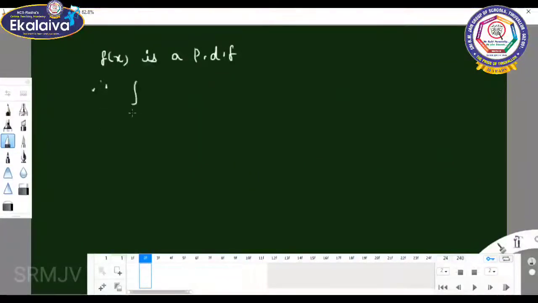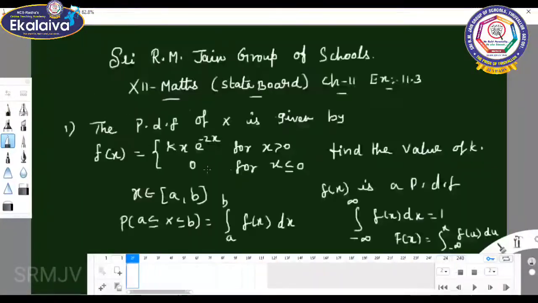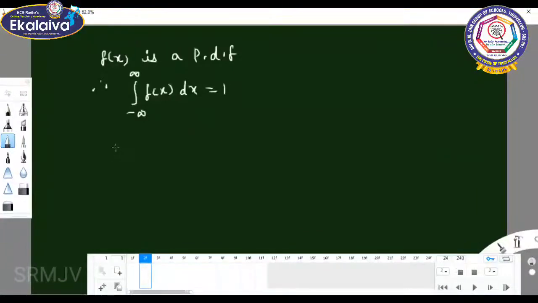Therefore, integral minus infinity to plus infinity f of x dx equals 1. It is given as 0 elsewhere, 0 when x is less than or equal to 0, so you can take the limit 0 to infinity.